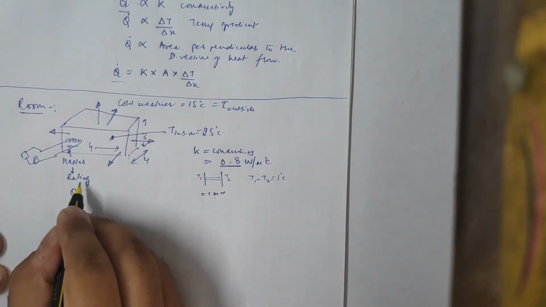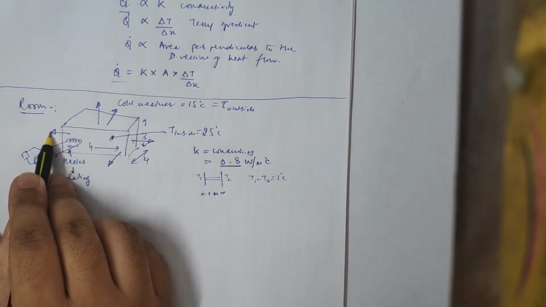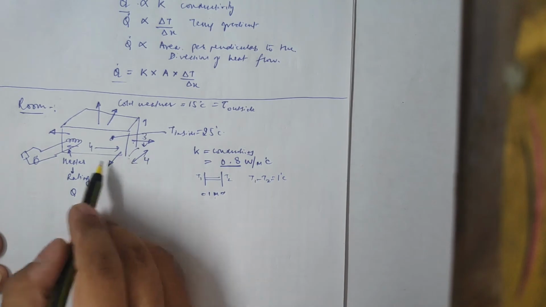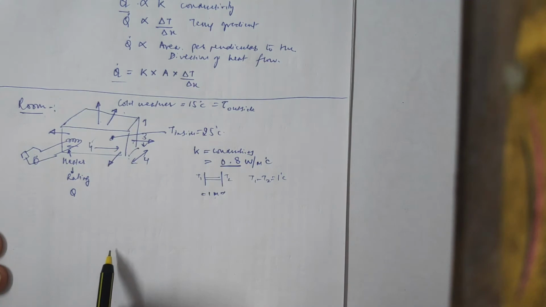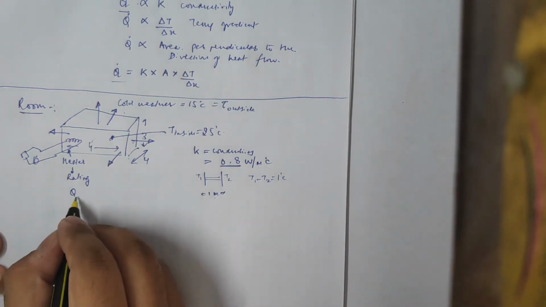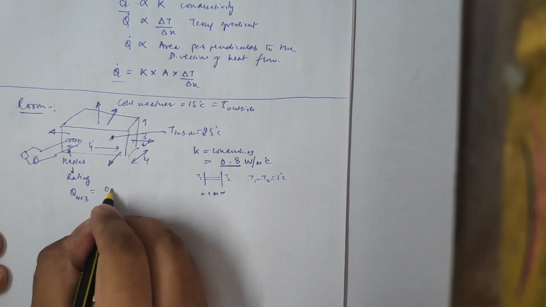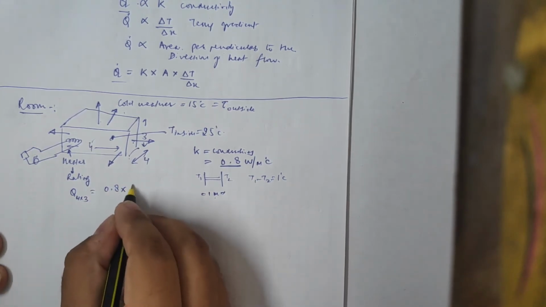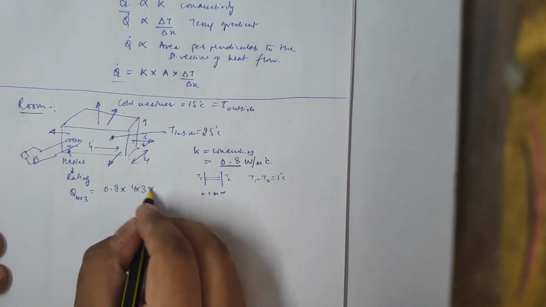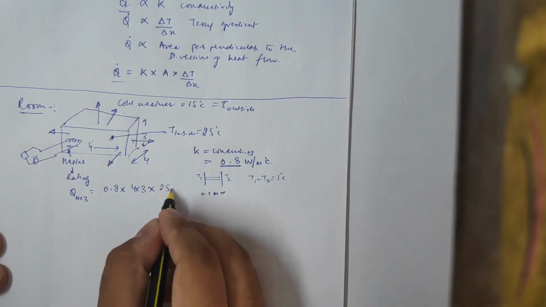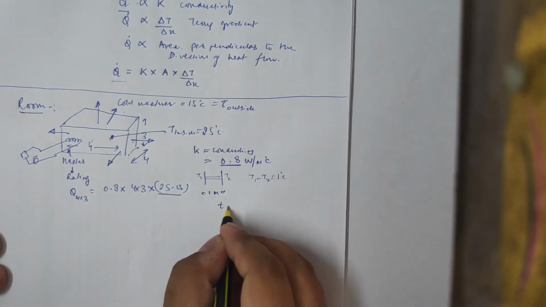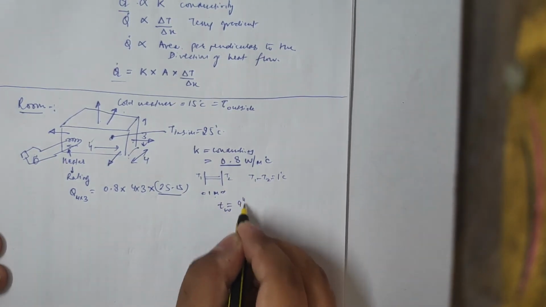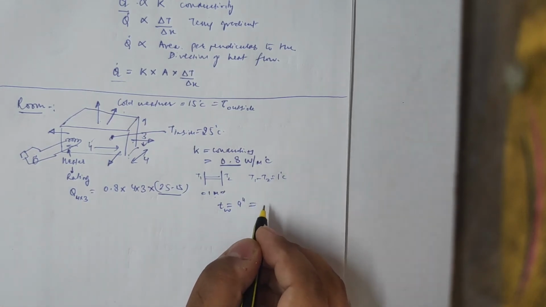I can say these 2 walls will be equivalent because the areas are equivalent, plus one roof which will be separately calculated. So Q wall, which is 4 by 3, will be conductivity multiplied by the area of the wall multiplied by the temperature difference, 25 minus 15, and the thickness of the wall is usually 9 inches.